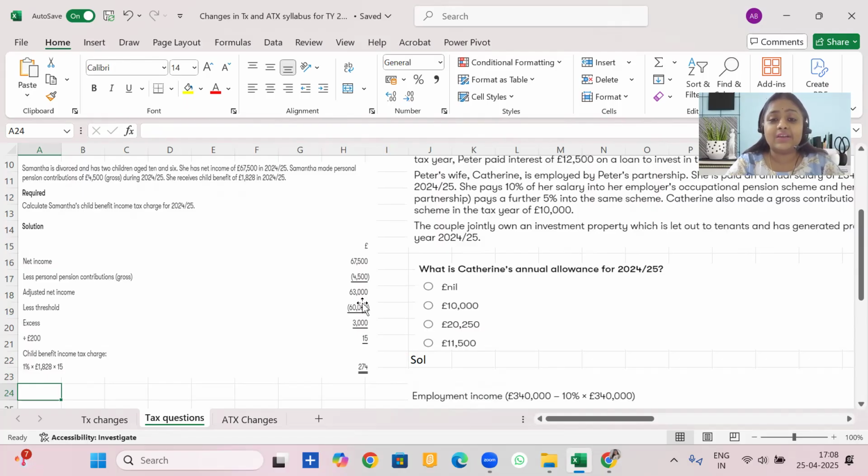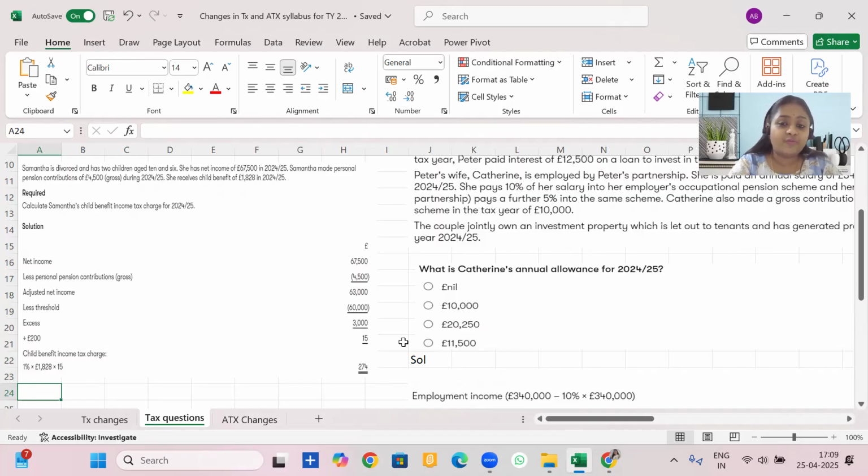Now, please see if this is above £60,000. Yes, that means child benefit charge would apply. So, what is the excess? 63,000 less 60,000, which is 3,000. Now, we will take this difference for every 200. That means you divide it by 200. We get 15, which is simply reflecting 15% of the child benefit received would be taxable or would be subject to child benefit charge.